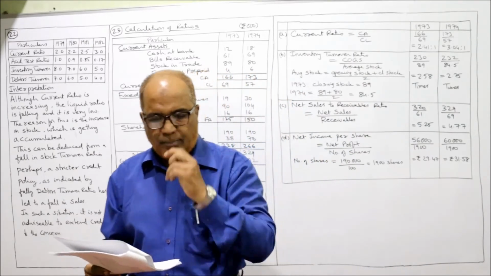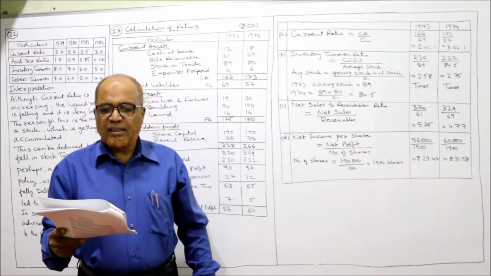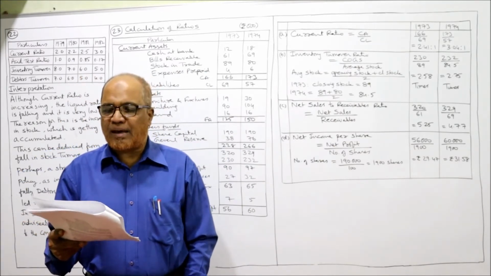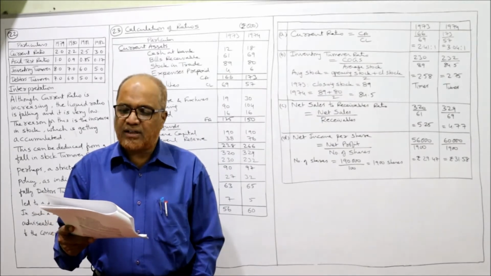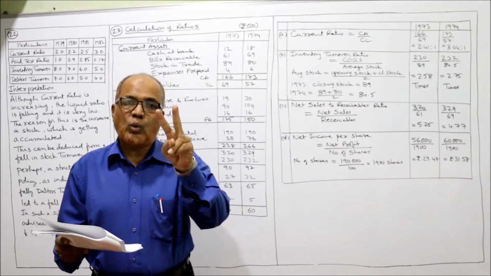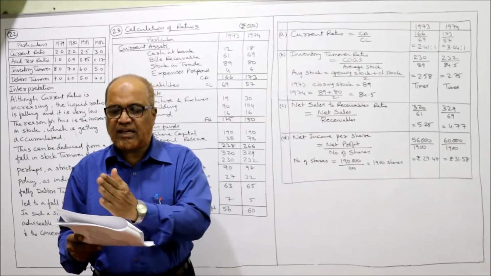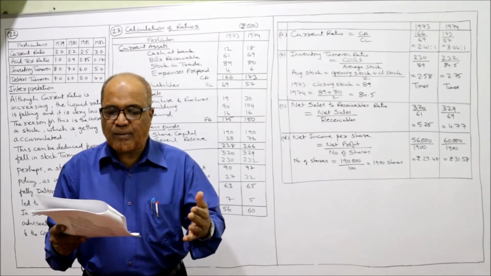Now I am coming to problem number 23. The following information relates to Rajasthan Manufacturing Company Limited, the balance sheet as at 31st December 1973 and 1974. The 2 years' data is given, 1973 and 1974. What is the information given?